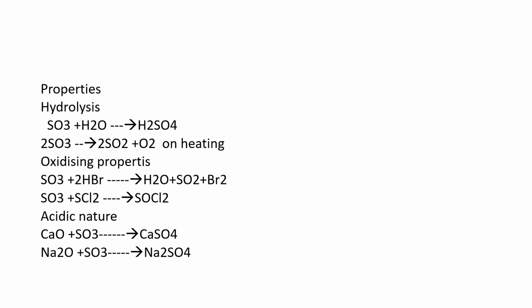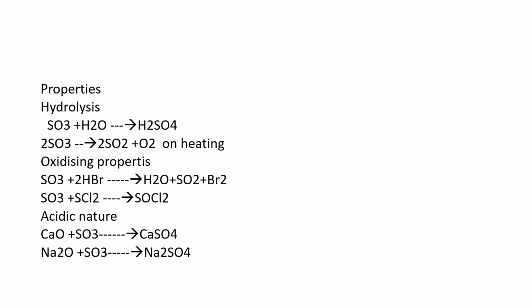A lot of heat energy is released, and it may lead to explosion. That is the reason great precautions must be taken. When sulfur trioxide is heated at high temperature, it dissociates to give sulfur dioxide plus oxygen.